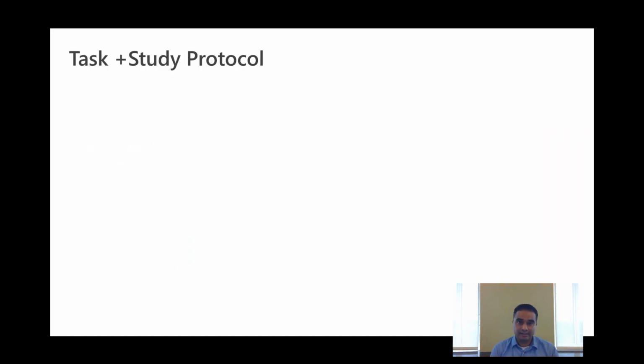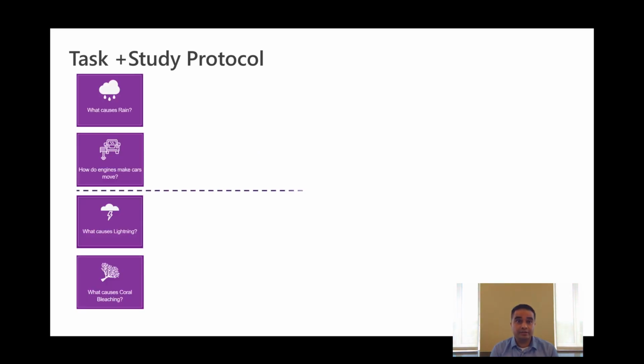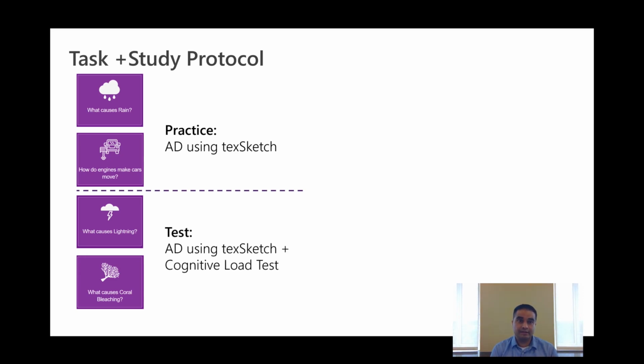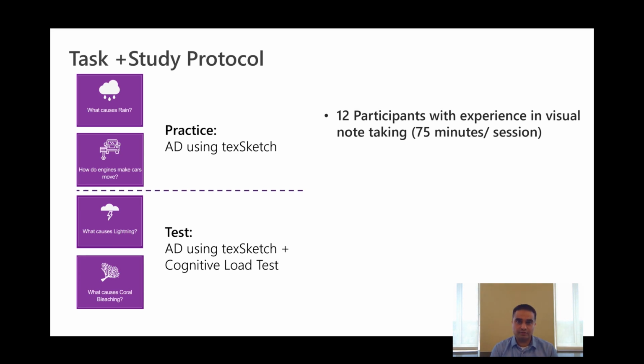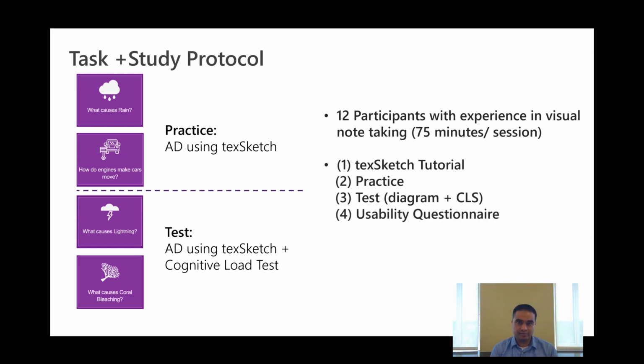To evaluate texSketch, we use the same tasks from the probe study. The first two texts were used as practice, and then we tested participants using the text about lightning and coral bleaching. We recruited 12 participants for the study with prior experience in visual note-taking. We provided them with a brief tutorial of texSketch, and then they engaged in the practice and the test task. After each task, they filled out a cognitive load survey. Finally, they responded to a usability questionnaire and participated in informal feedback.